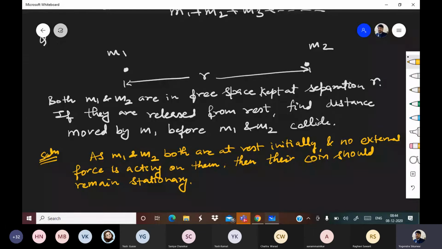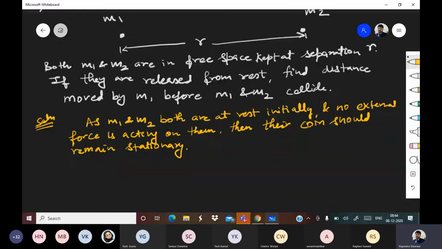Why should the center of mass remain stationary? Because no external force is acting on them. M1 and M2 are going to move due to their own internal force, and as the movement is due to internal force, the center of mass should not move.